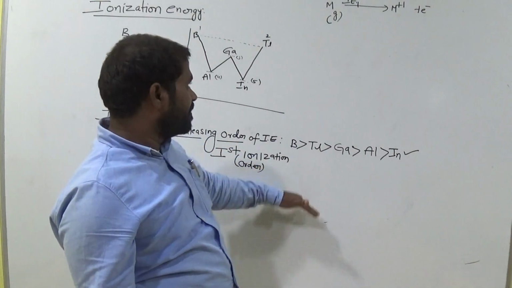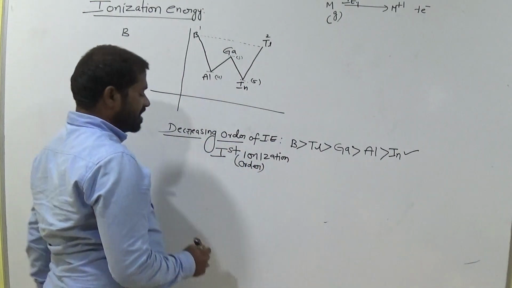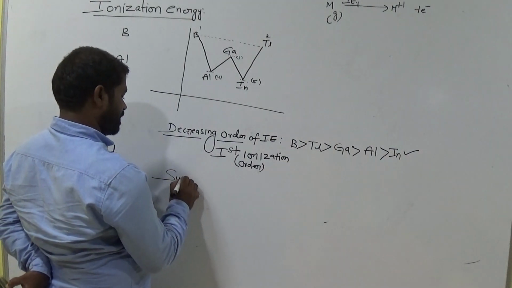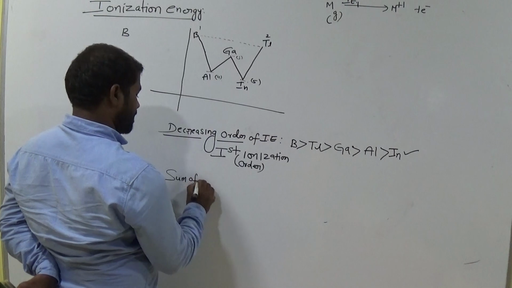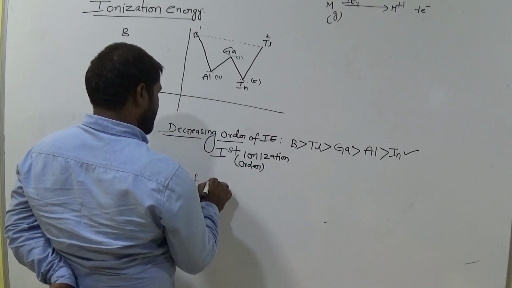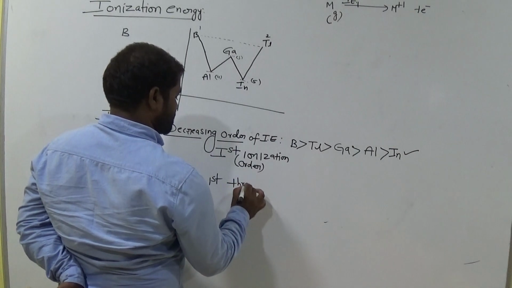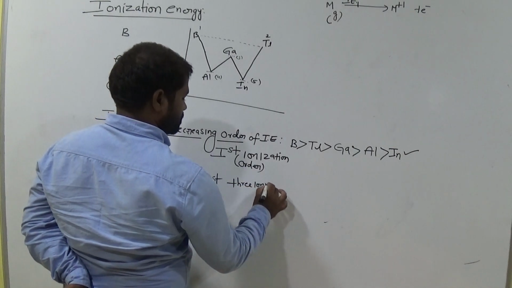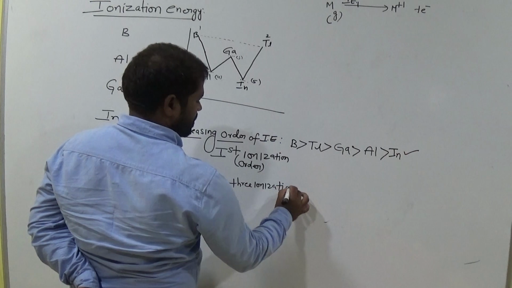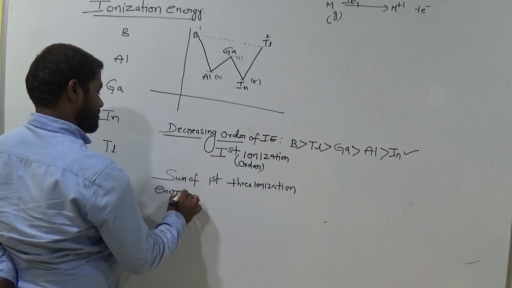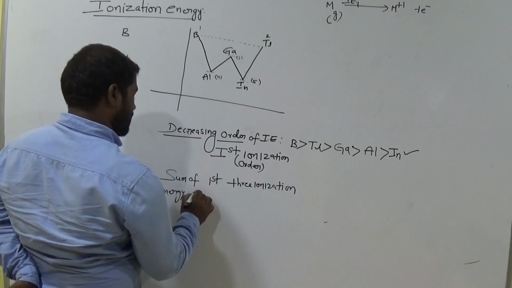It's okay, clear? So now the sum of first three ionization energy order.